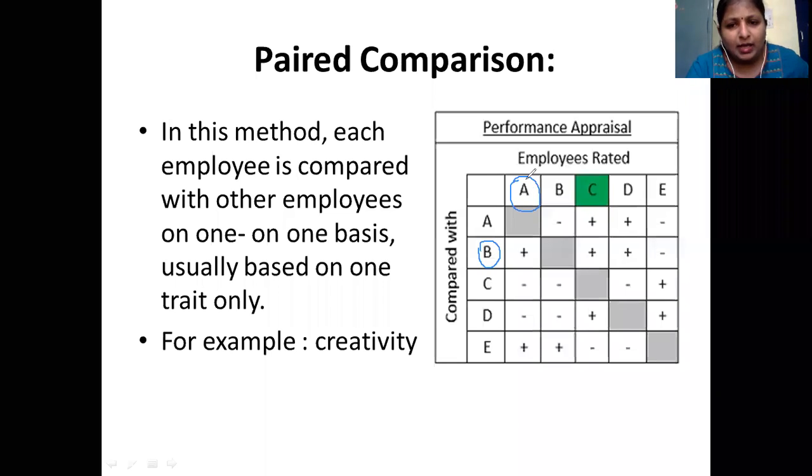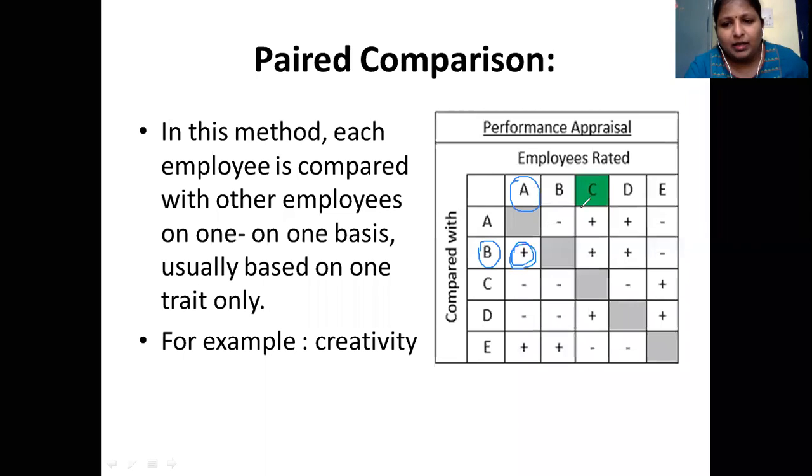Okay, A is compared to B here, and A's creativity is more than B. So he is getting a positive point here compared to B. In the same way, let us say B to A, he should get a negative. Why? Because here A has already got a positive, which means B is going to get a negative point.